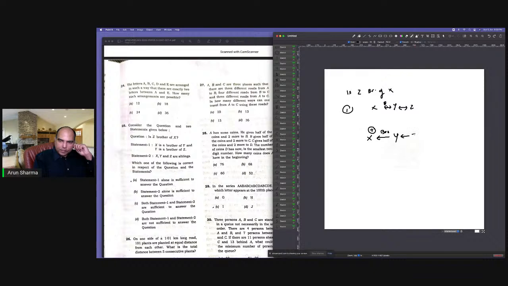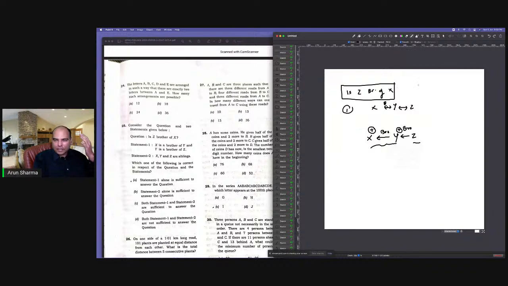But then they say Y is the brother of Z. So the relationship of Z to Y is again brother. So Y is again a male, but about Z we can't make out. So Z is definitely a sibling of X and Y, but is Z brother of X? Not necessary. Can be brother, can be sister also, because we can't make out the gender of Z. So this aspect is ruled out.